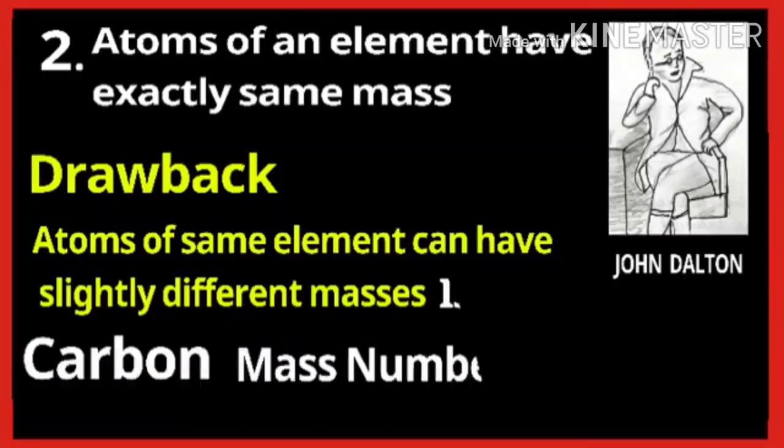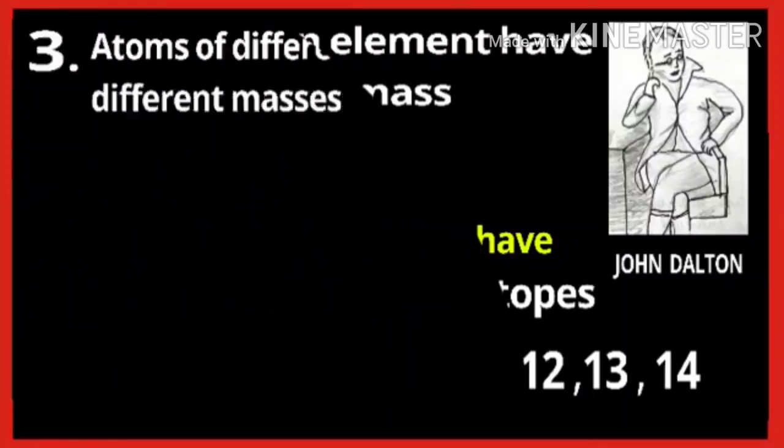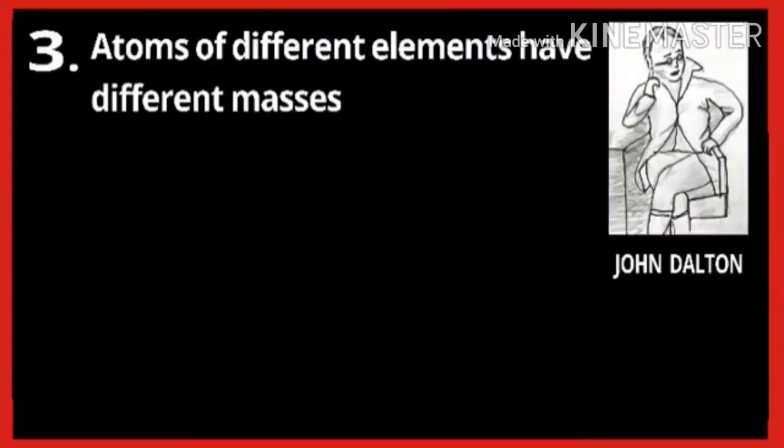For example, carbon has 3 isotopes with mass numbers 12, 13 and 14. But according to Dalton's second point, the atoms of the same element have exactly the same mass, but isotopes are the atoms of the same element having different mass.